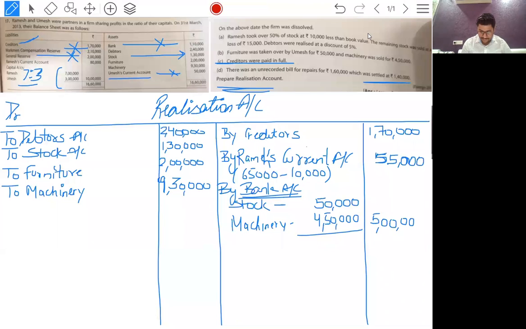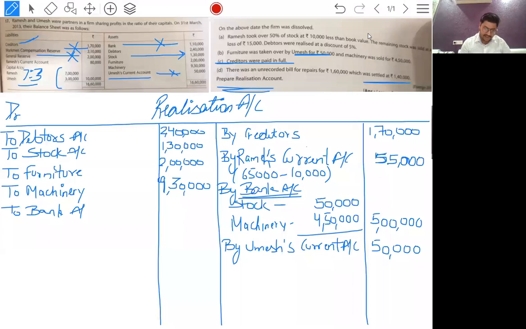5 lakh. By Umesh current account: he has taken over the furniture for rupees 50,000. To bank, the payment made now: creditors are paid in full, 1,70,000.